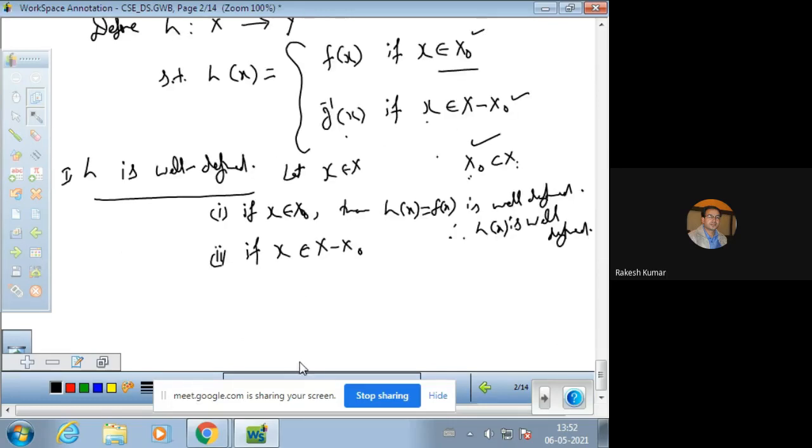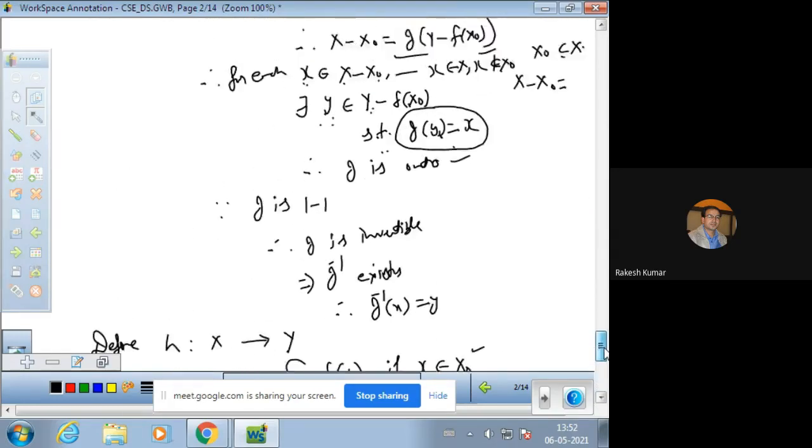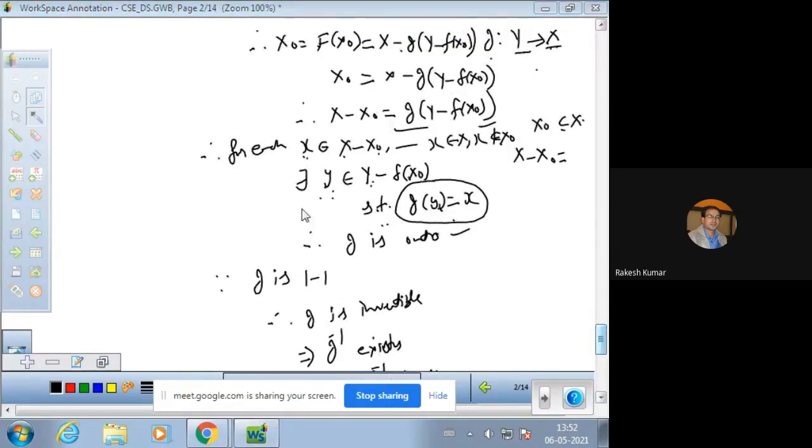Now come to the second case when x belongs to x naught complement. For this case, x belonging to x naught complement, G is proven to be onto and it is already 1-1, and then G is invertible.